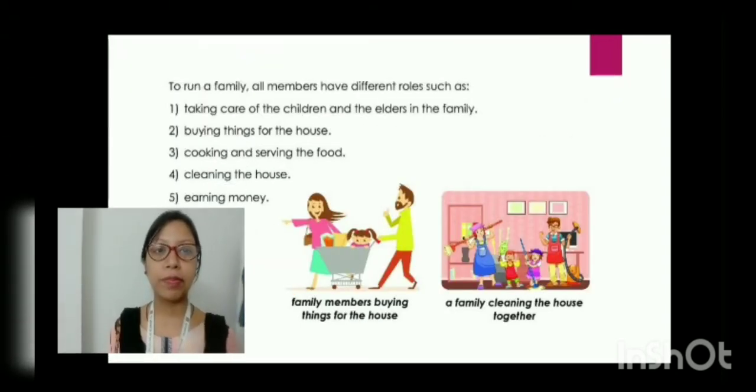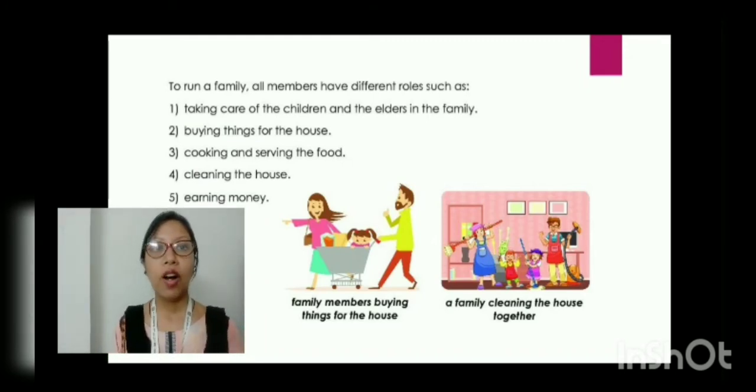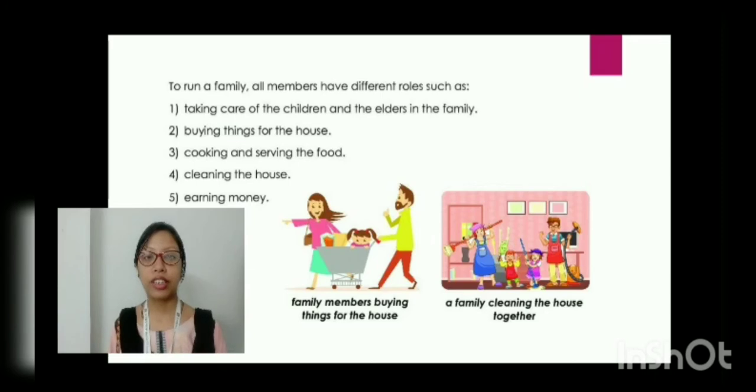Now let's come to the next part, which is to run a family. All members have different roles. Our family has different members, right? Every member has their own role to perform in a family, like taking care of children and elders, buying things for the house, cooking and serving the food, cleaning the house, earning money. These are some of the things that family members do, and these are the different roles they perform to keep the family together, to keep the family happy, to take care of the family.